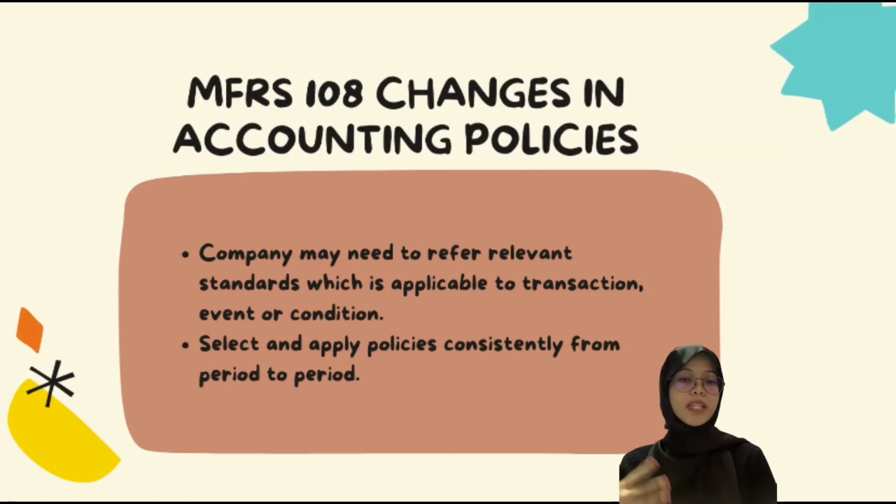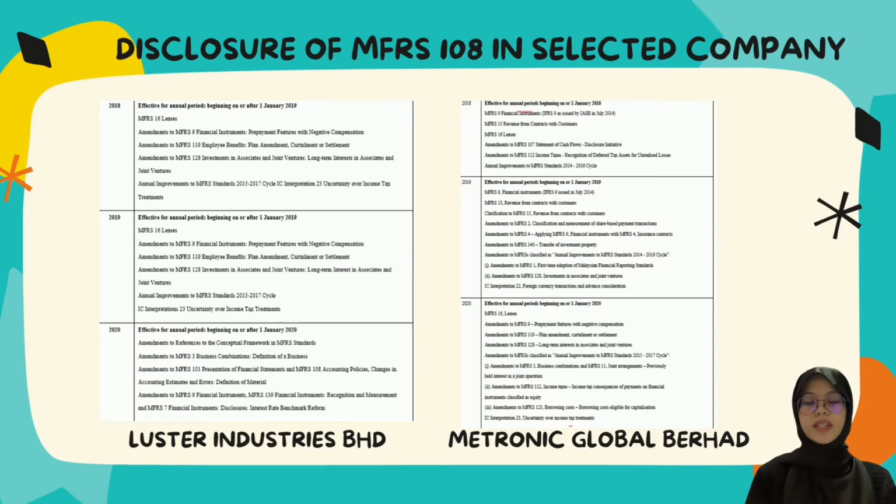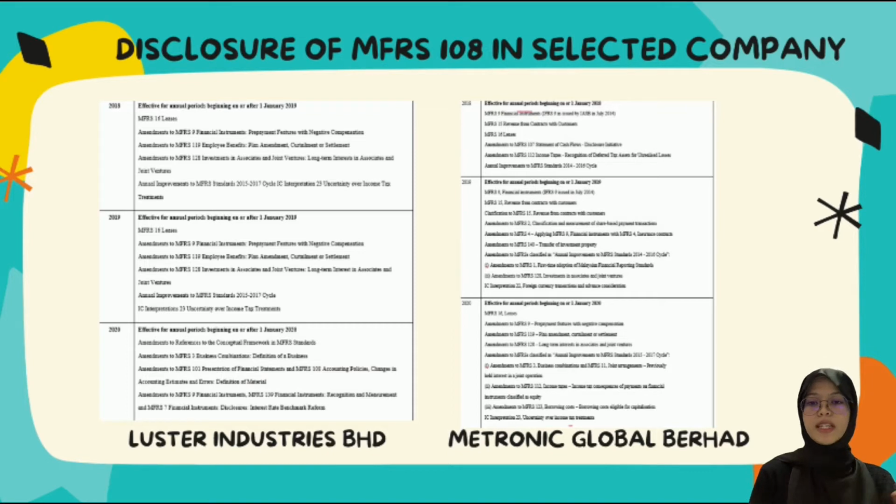Therefore, each company may need to refer to a relevant standard or interpretation which is applicable to a transaction, event or condition. A company may need to select and apply policy consistently from period to period. So here we have some examples of disclosure of MFRS 108 changes in accounting policy in the selected companies. For Luster Industries Berhad, year 2018 until 2020, we can see that there are changes in accounting policy such as the adoption of MFRS 16 leases and amendments to MFRSs such as MFRS 9 financial instruments, MFRS 128 investments and MFRS